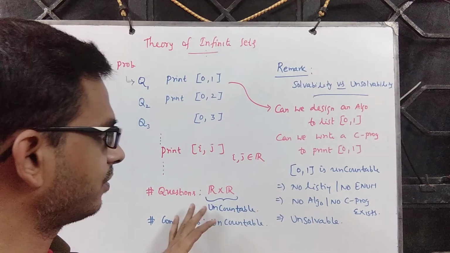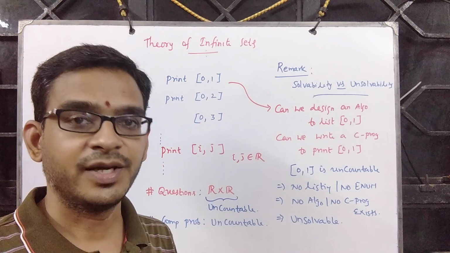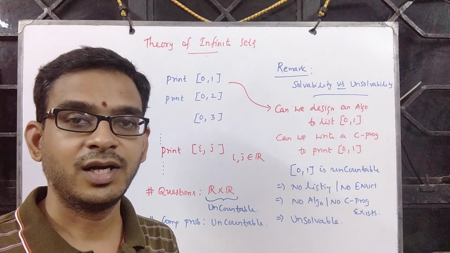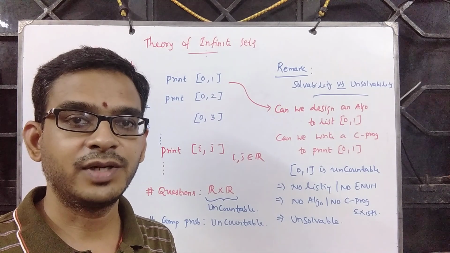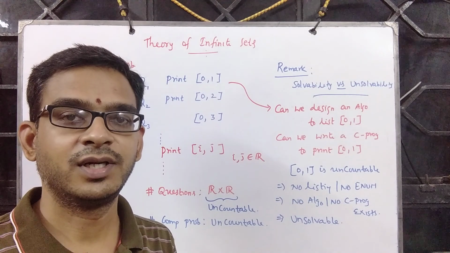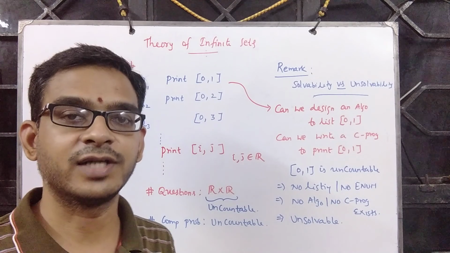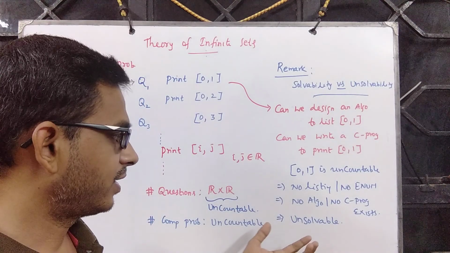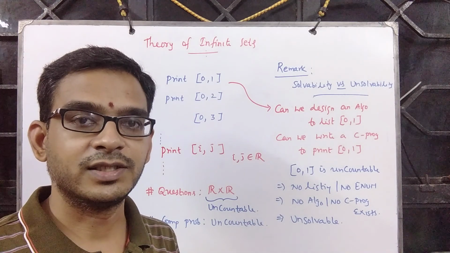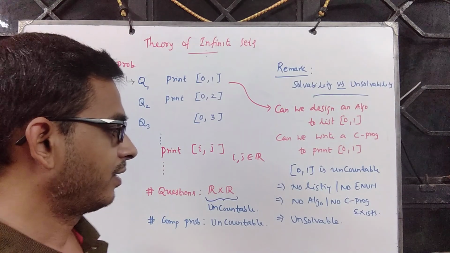All of these are unsolvable, and there are many unsolvable problems in computer science. In fact, this theory, the one that we will be studying a little later, will talk about computation and how to understand the notion of computation. In an attempt to understand the notion of computation, we talk about solvability theory and unsolvability theory. And here is one case study, which says that printing the closed interval [0, 1] is unsolvable. Fine.